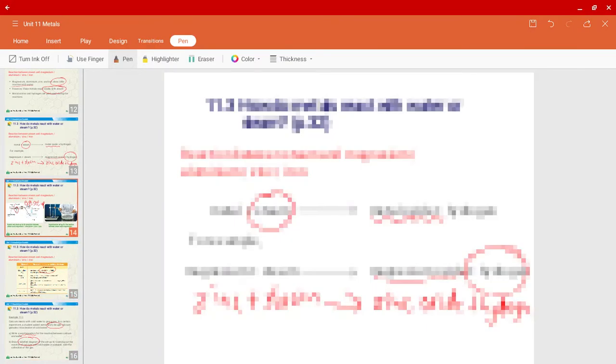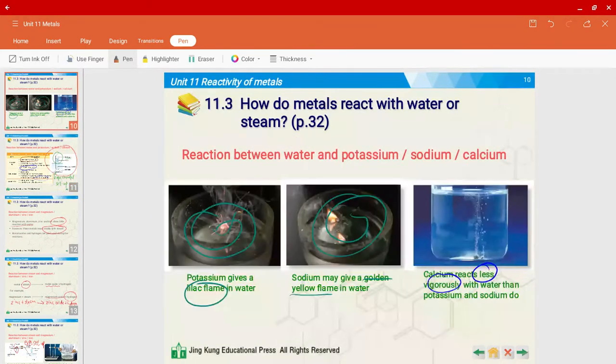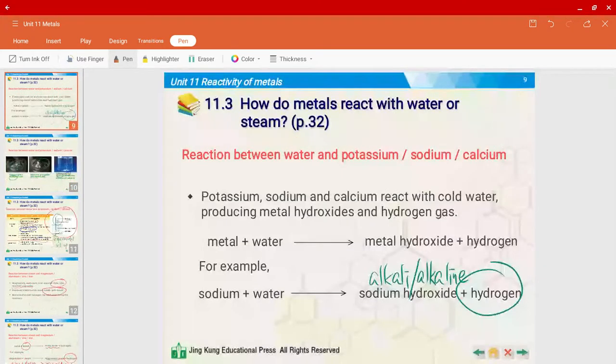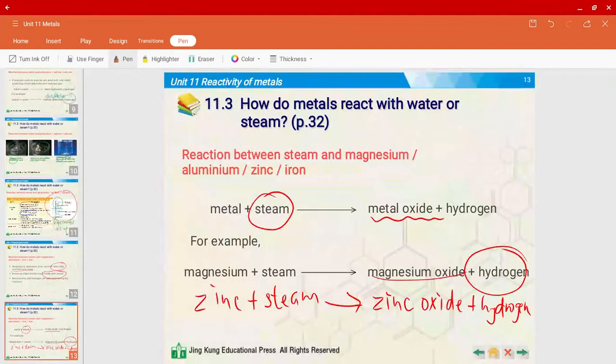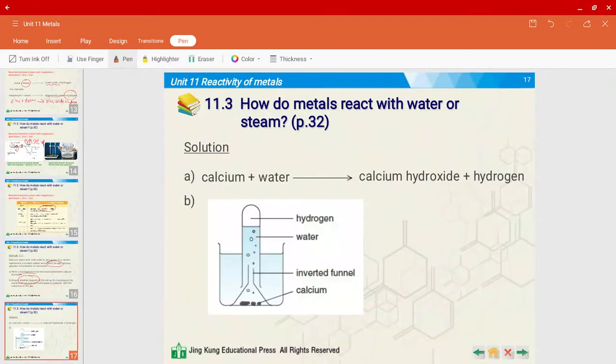If we go back, the labelled diagram for question B is over here, and the word equation is over here. Fairly simple, right, guys? Most of these questions will be asking you for either word equations or labelled diagrams, so make sure you're familiar with these question types. Question A: calcium plus water gives calcium hydroxide plus hydrogen, no problem. And you can just redraw the experimental setup.